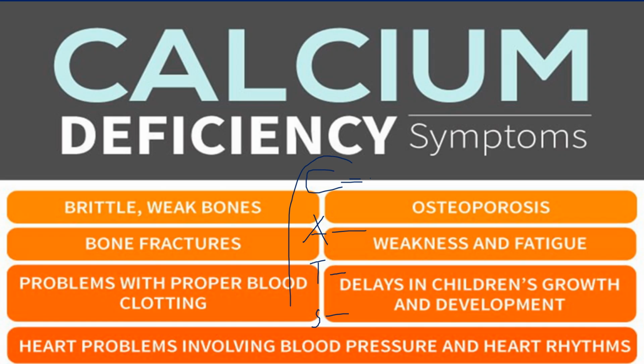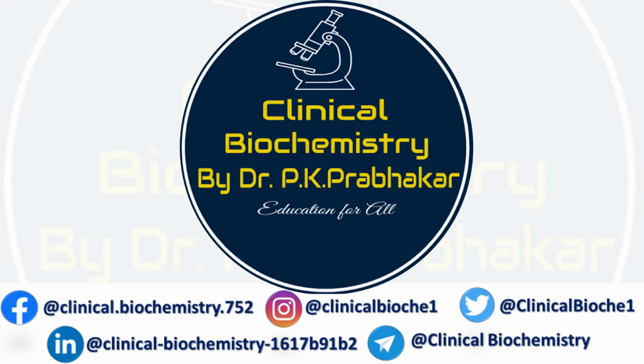So CATS you can remember as the symptoms for a low level of calcium or hypocalcemia, which is caused by many reasons. One of the important reasons is hypoparathyroidism. So this is all about the calcium mineral, its functions and everything.